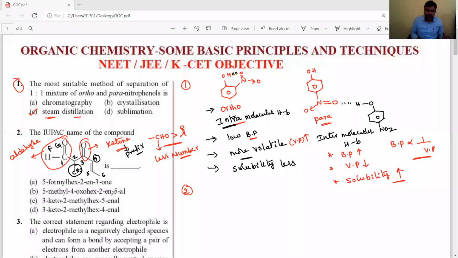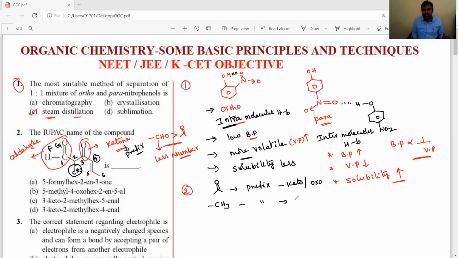Now its correct IUPAC nomenclature: once you observe the oxo, we can write the ketone as a substituent, as a prefix. Its name is keto or oxo. In the same way, the CH3 group is a prefix.